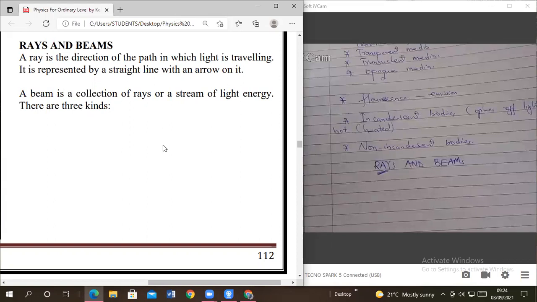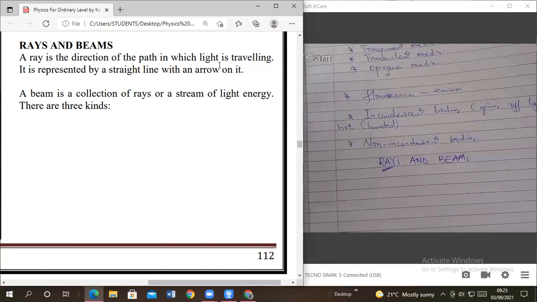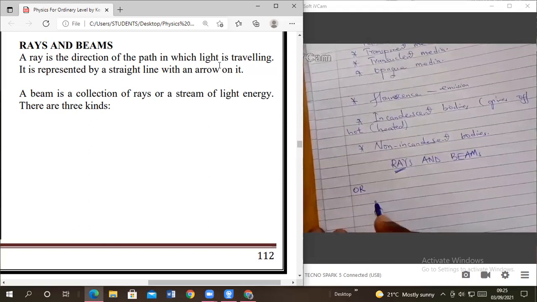Yes. So now let's write down. Let me hope you are able to see my screen. We have said a ray is the direction of the path in which light is traveling. Write it down. A ray is the direction of the path in which light is traveling.